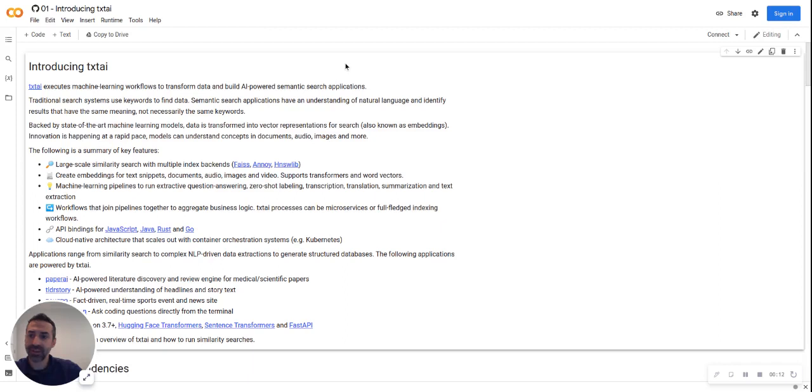If you've never heard of it, txtai executes machine learning workflows to transform data and build AI-powered semantic search applications. Traditional applications typically do keyword search, where you match keywords to rows. txtai is looking more to do semantic or contextual matching. It's backed by transformer models, sentence transformers, Hugging Face transformers, to be able to convert text into vectors and try to do similarity vector matching. So we'll hop in and take a look through this notebook to give you an idea what that means.